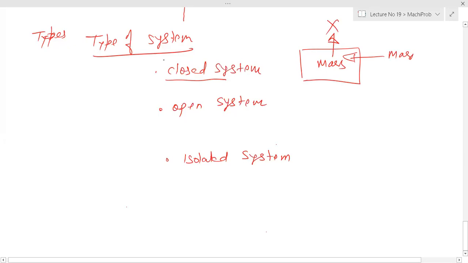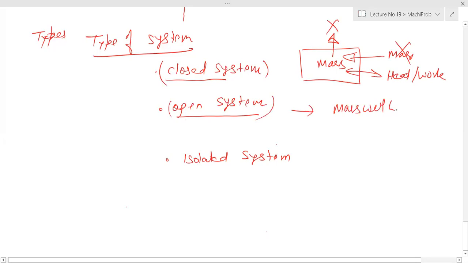So mass transfer will not be there in a closed system, but heat and work transfer will be there, right? In an open system, mass will also change. And in an isolated system, nothing will change.